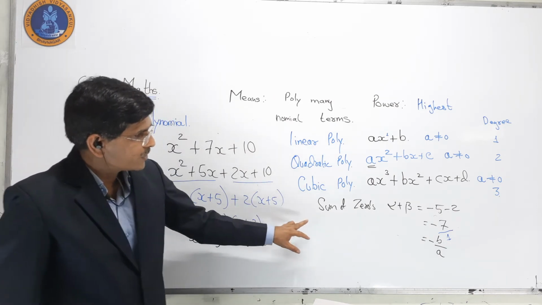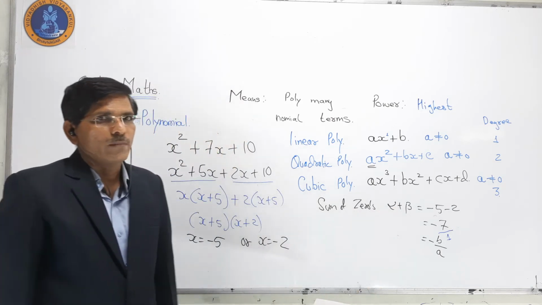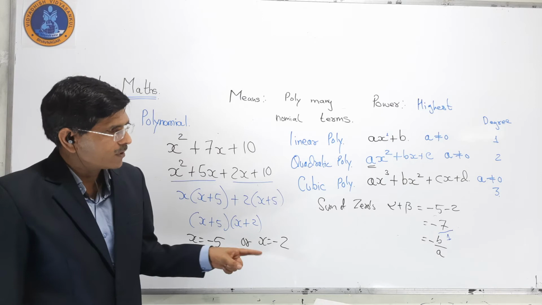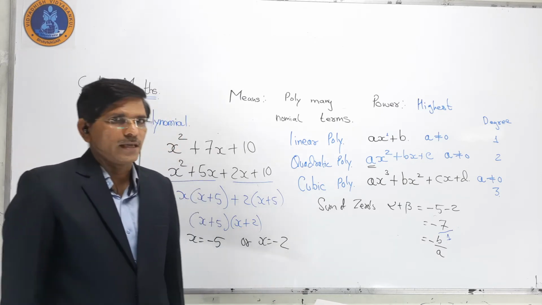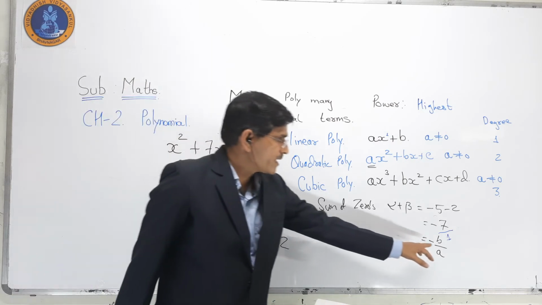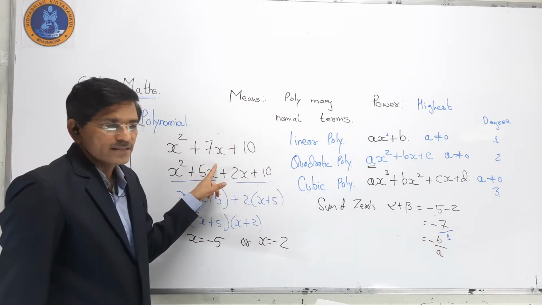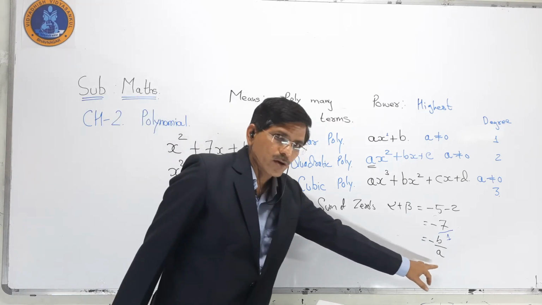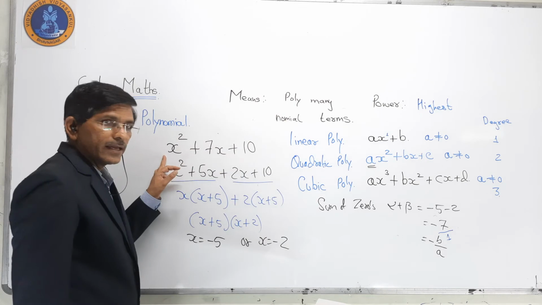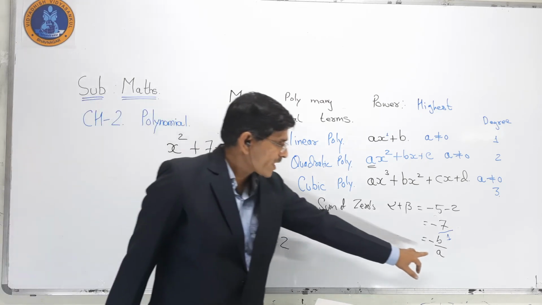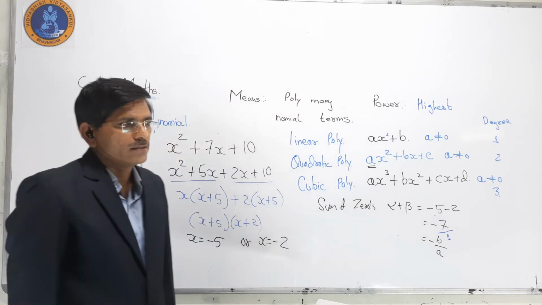Sum of zeros, that is alpha plus beta, is equal to minus 5 minus 2, so equal to minus 7 upon 1, that is minus b by a. What does it mean? b is the coefficient of x, and a is the coefficient of x square. Coefficient of x square is a, coefficient of x is minus b.